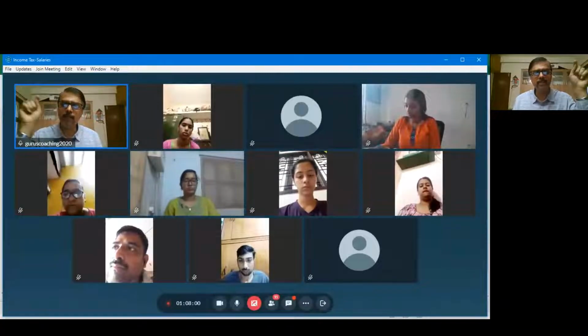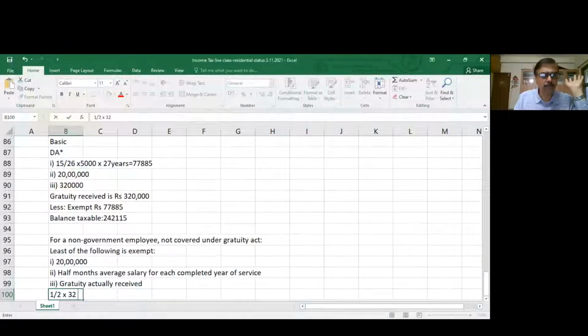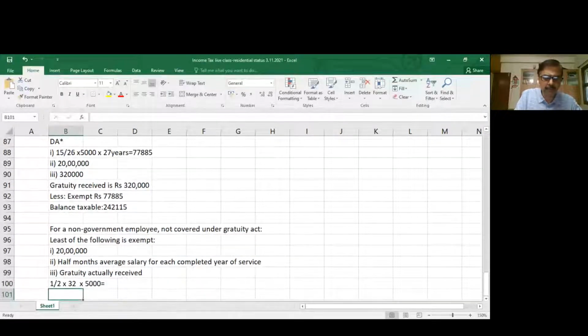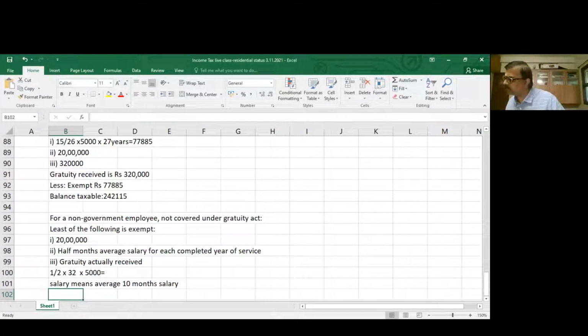And the 15 by 26, in the 15 by 26, is half, 1 by 2. So whatever average salary means, average 10 months salary, the previous 10 months salary, into average salary. Let us say it is 5,000. So average salary means average 10 months salary. Just like we took for leave salary, here also a similar procedure will apply. And salary includes basic plus DA* and commission**.